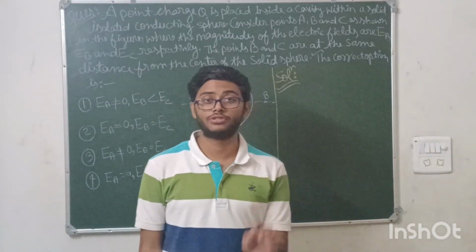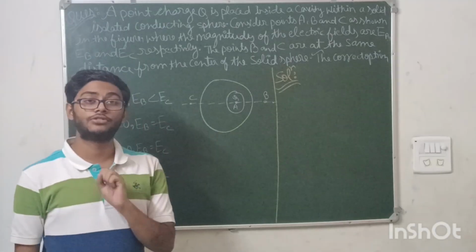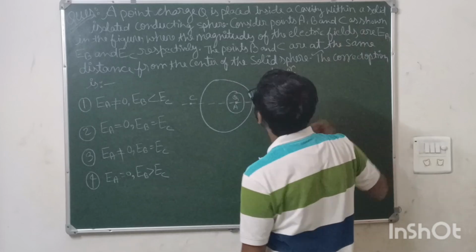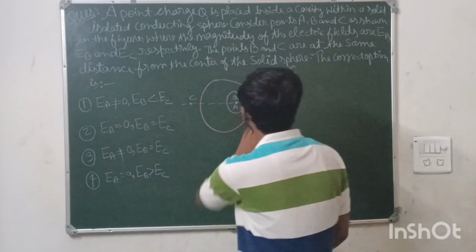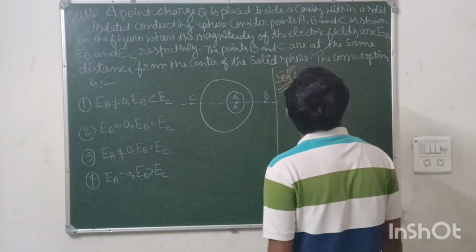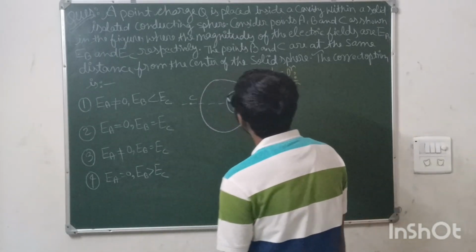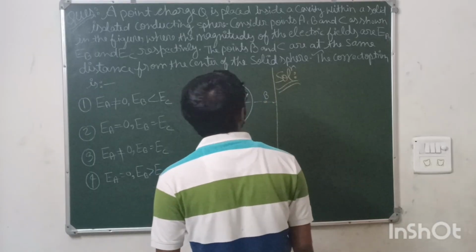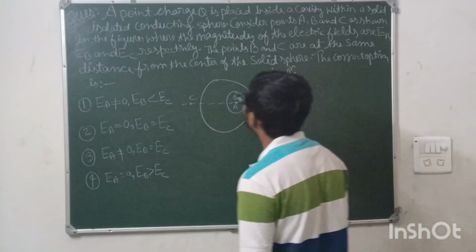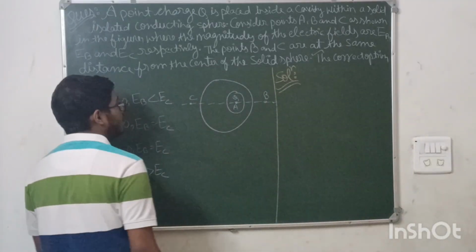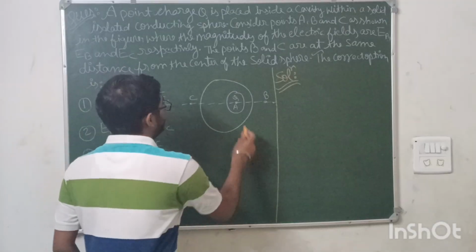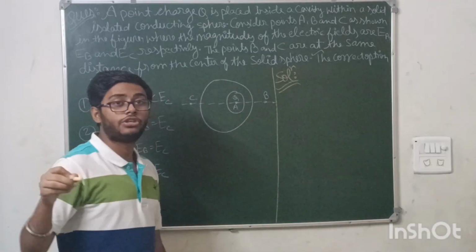Now, moving on to the second last question of the paper. This question is again from electrostatics. Okay, let us see what the question is saying. A point charge Q is placed inside a cavity within a solid isolated conducting sphere. Okay, so there is a charge Q which is inside a solid conducting sphere. Consider points A, B, and C as shown in the figure, where the magnitudes of the electric field are EA, EB, EC respectively. The points B and C are at the same distance from the center of the solid sphere. We need to tell which of the options are correct related to the electric field at these points. So see, inside this cavity a charge Q is there.